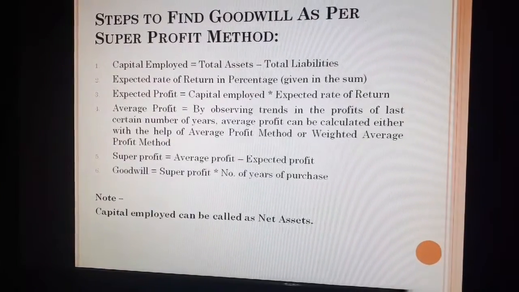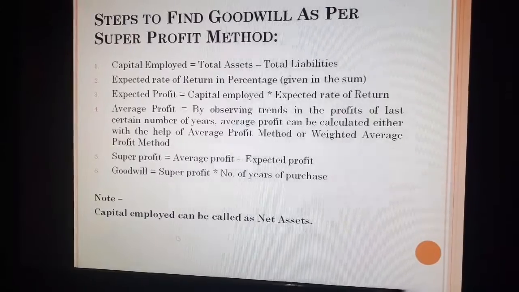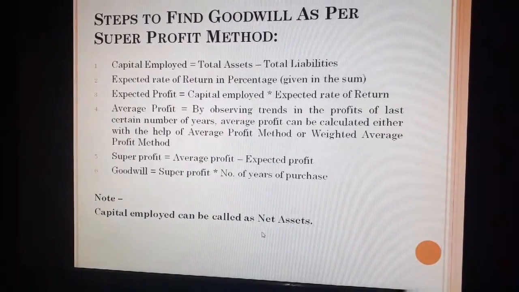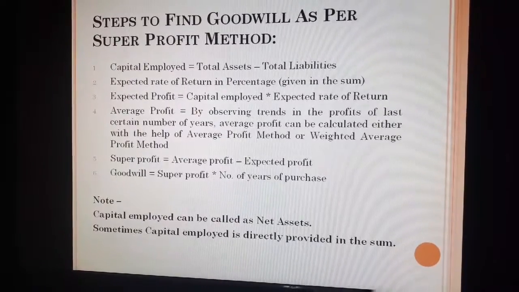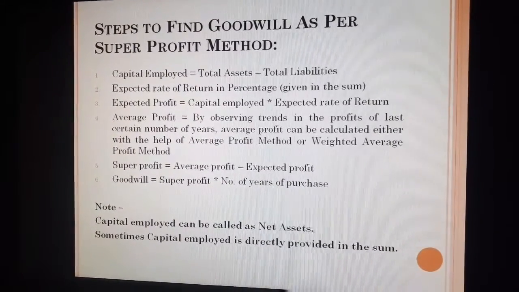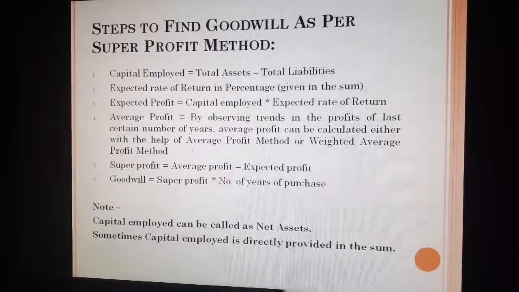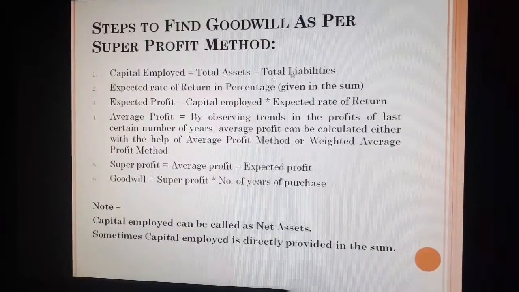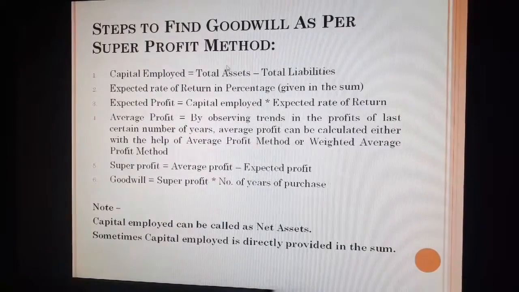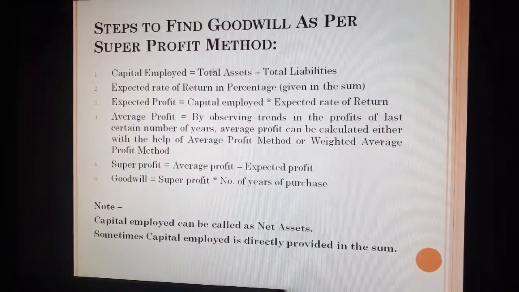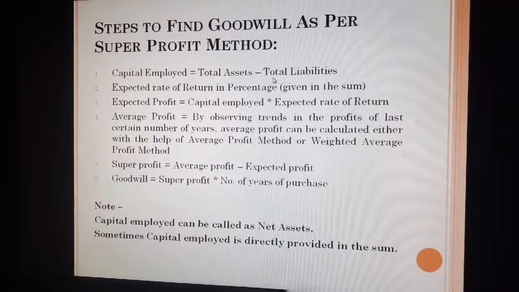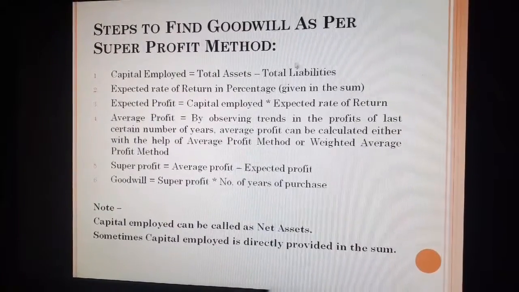One more note over here, that capital employed can also be called net assets. Sometimes capital employed is directly provided in the sum, or sometimes the information of total assets and liabilities are provided. Sometimes instead of total assets and total liabilities, you are provided with a few assets under the head total assets and a few liabilities under the head total liabilities.